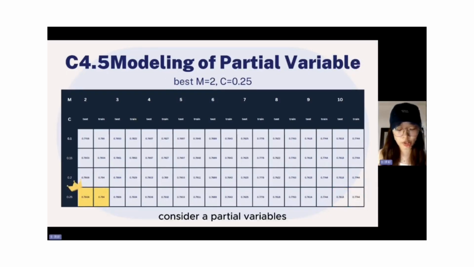Next, consider partial variables. We use the top 5 selected variables. Again, we search for the optimal parameters by varying m from 2 to 10 and c from 0.05 to 0.25. We found that m equals 2 and c equals 0.25 give the highest accuracy.